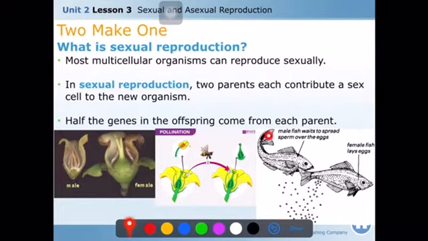Then new organisms are produced. Half of the genes in the offspring come from each parent. You see, each parent gives half of the genes, half of the chromosomes.